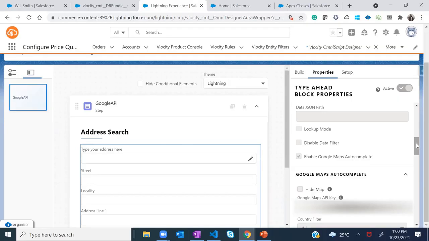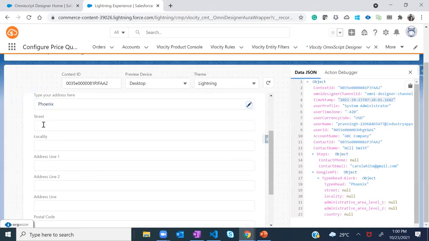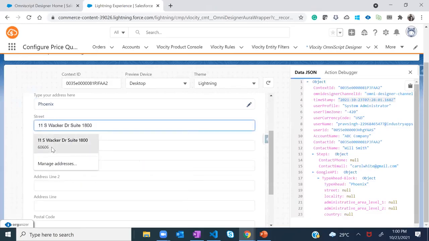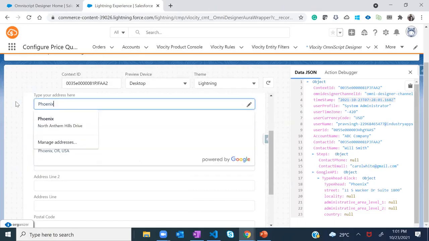Can you please go to the run mode and type like 112? Will we get all the details from the streets also? Yeah, it will call the details from the street as well, right? Look, on the first one, yeah, the Phoenix. Okay.